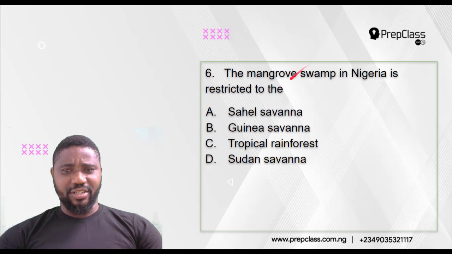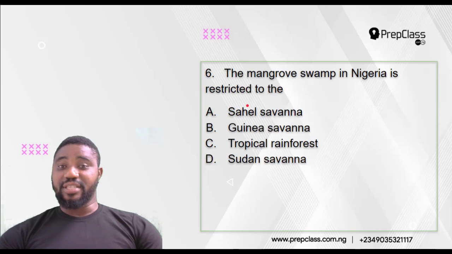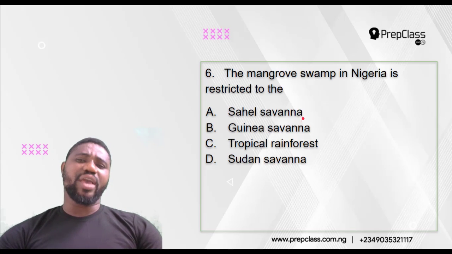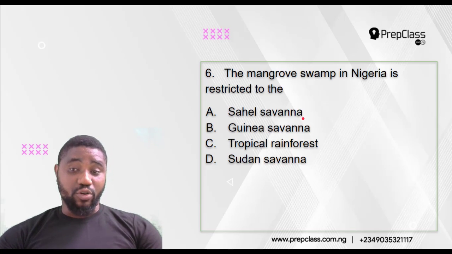Question 6 says, the mangrove swamp in Nigeria is restricted to the A, Sahel savanna? B, Guinea savanna? C, tropical rainforest? D, Sudan savanna? Where can you find the mangrove swamp in Nigeria? Note the word swamp.